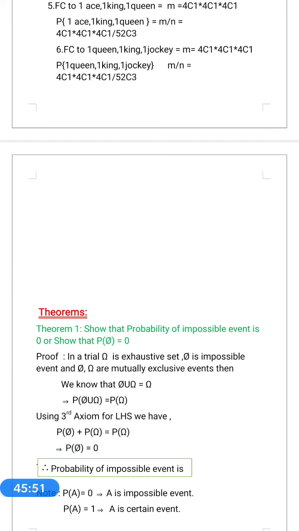What is the formula for the von Mises definition? P of A is equal to the limit as n tends to infinity of M by N. What conditions should be satisfied by the N events? Exhaustive and mutually exclusive only. The axiomatic approach to the probability definition was developed by Kolmogorov in 1930.